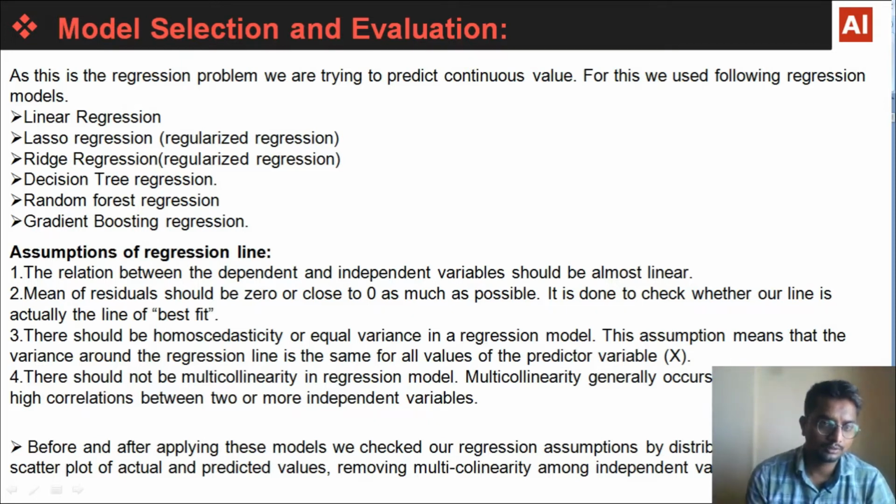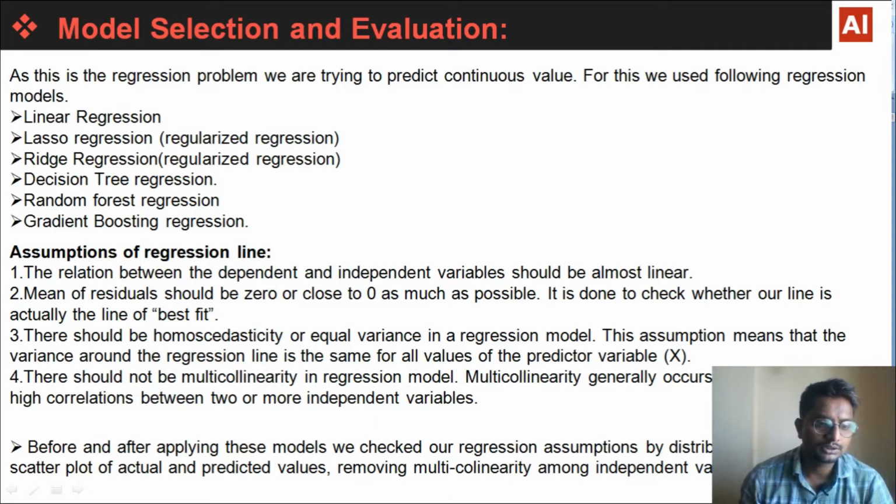Before going to the modeling, we'll see the assumptions of the regression line. There are 4 assumptions. The first assumption is that the relation between the dependent and independent variable should be almost linear. The second assumption is that the mean of residuals should be 0 or as close to 0 as possible. Residuals are nothing but the difference between the actual value and the predicted value. This is done to check whether our line is actually the line of best fit.